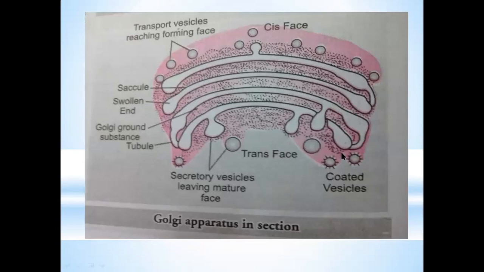So these are the coated vesicles. You can see that there are some points on them. However, smooth vesicles don't have these. So coated vesicles have these, and these are the secretory vesicles leaving after maturing from the trans face of the Golgi apparatus. So here it enters, and from this side it moves out.